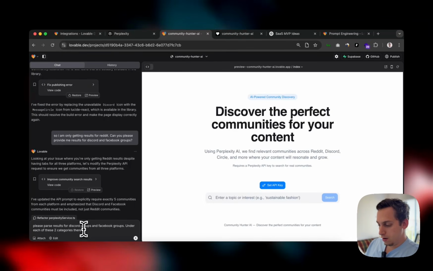There are no results, but I need 5 for each. Please use the Perplexity API to not only get Reddit results, but also for Discord and Facebook groups.